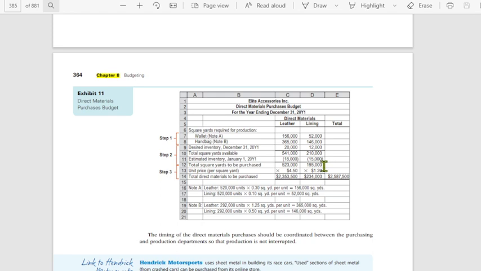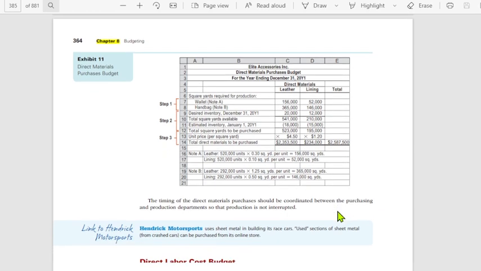Ang unit price per square yard is 4.5 for the leather and 1.2 for the lining. So kapag i-multiply mo yan, you will get now the dollar value, kasi kanina number of yards kayo, multiply it with your unit price. So ito na po yung budget mo for your direct material purchases. 2.3 million for leather and 234,000 for lining. A total of 2,587,500.